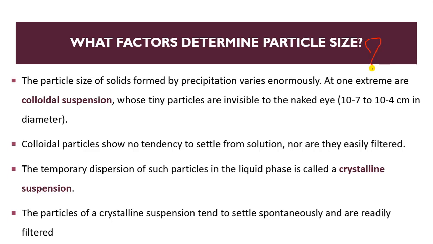The particle size of solids formed by precipitation varies enormously. At one extreme, there is a colloidal suspension. Tiny particles are invisible to the naked eye. This is the particle size of a colloidal suspension. Colloidal particles show no tendency to settle down from solution.